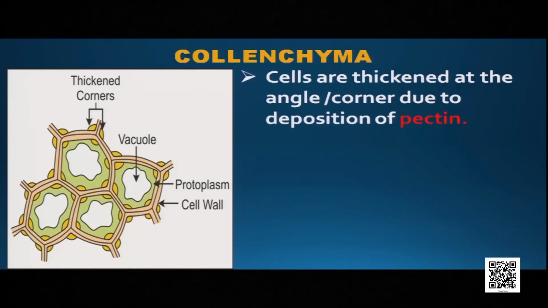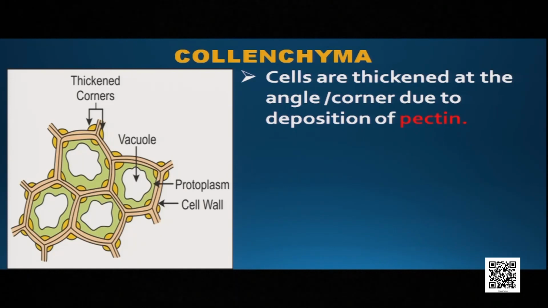Let us find out how they are different from each other. So look here. The cells are thickened at the angle or corner only, and it is because of the deposition of pectin. Means the cell wall is thin but only thickened at the corner. You can see it is shown here in the picture. It is only thick at the corner due to the deposition of one chemical compound which is called pectin.